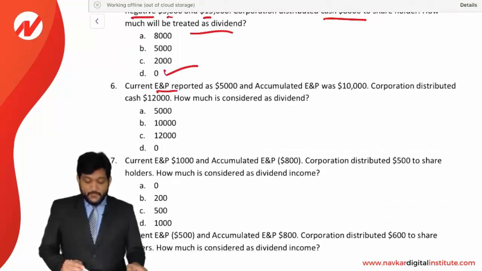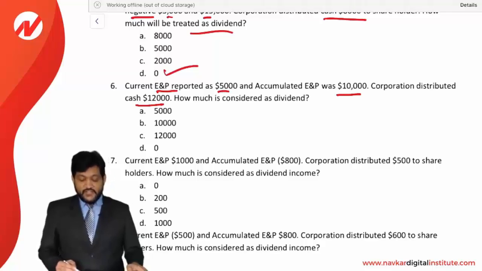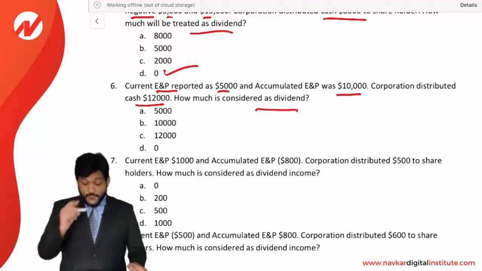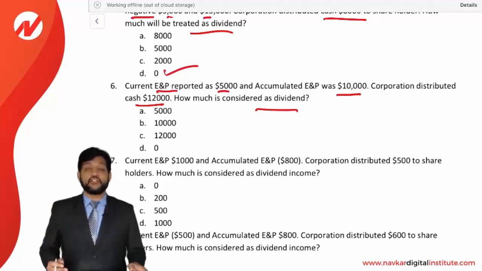Next, current E&P reported as 5,000 and accumulated earning and profit at 10,000. The corporation distributed cash of 12,000. How much is considered as a dividend? Both are positive. CEP is 5,000 and AEP is 10,000. Total 15,000 of earning and profit is there, and 12,000 has been a cash distribution. The full 12,000 is considered as a dividend. So answer is C option.